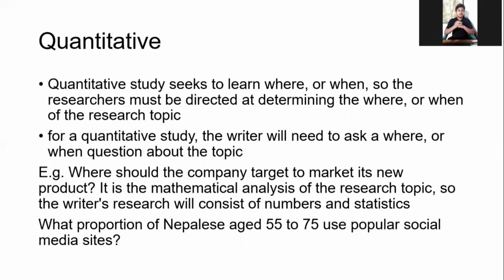These are the types of research question. Now let's talk about them individually. Quantitative research question: a quantitative study seeks to learn where or when. So the researcher must be directed in determining the where or when of the research topic. For example, where should the company target to market its new product? What proportion of Nepalese aged 55 to 75 use popular social media sites? These are examples of quantitative research questions. This research question seeks the answers in numeric or quantitative form.